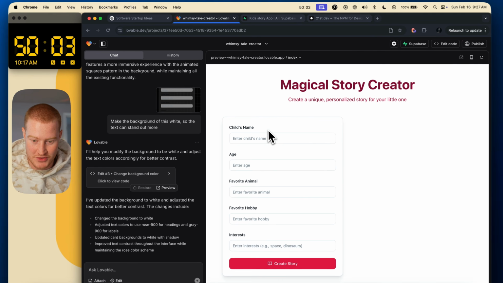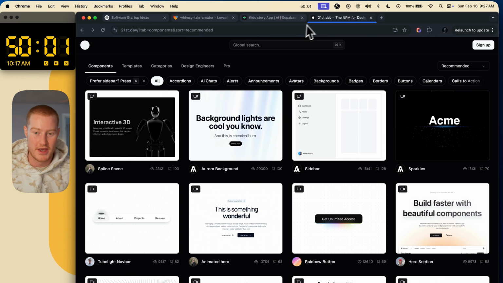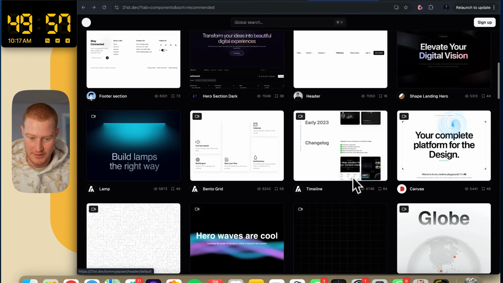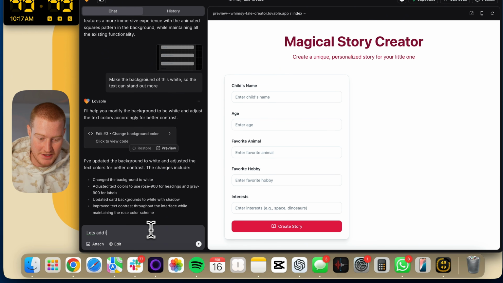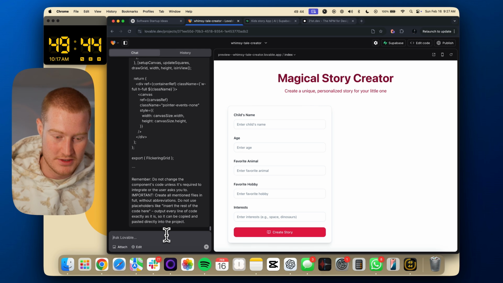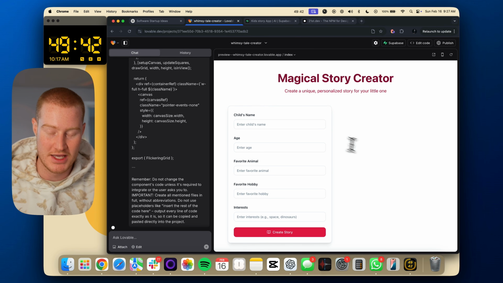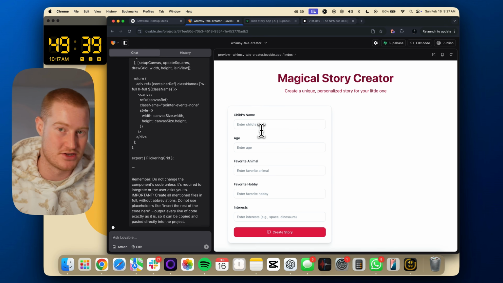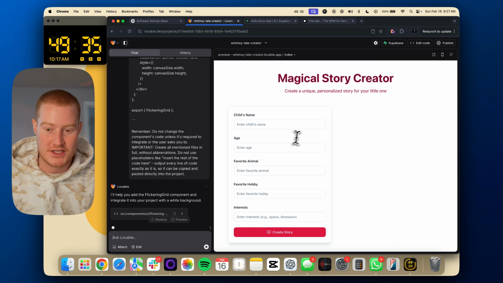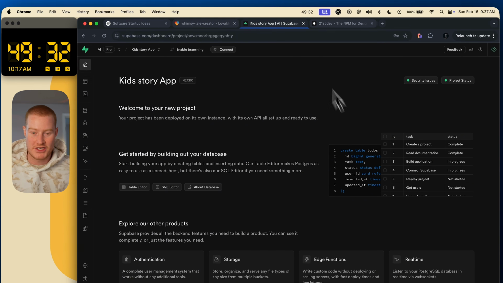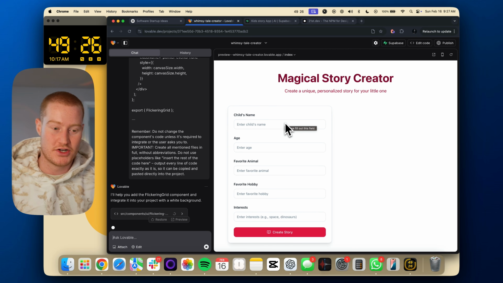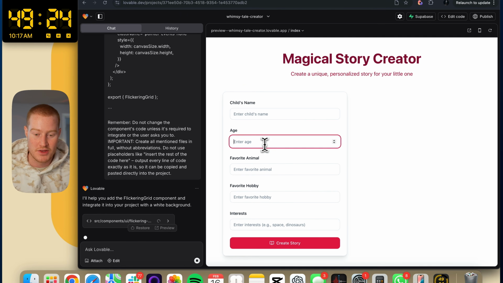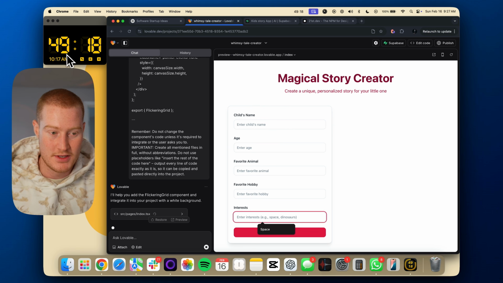Okay, so it changed the background to white. However, it actually took away that user interface here. So let me come to something else. Let me click this, click the flickering grid, and let's just say, let's add this background in white, so then it's not conflicting, and I think we need to keep a white theme here. Otherwise, I just don't have the time to make this look perfect. And then after this, once we get this set up, we'll move straight to actually adding Supabase and then adding APIs with OpenAI in order for it to actually create a story based on these fields here. So we're 10 minutes down and we're making some progress here.